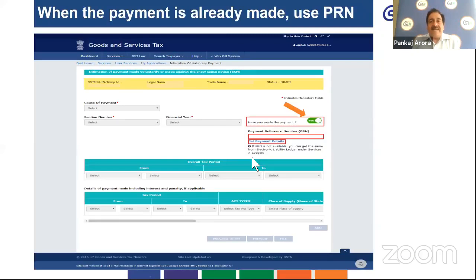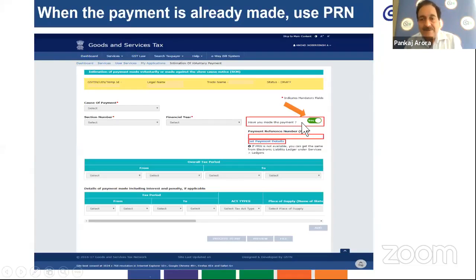So since you have made the payment in this case, now the other part remains: how to communicate the details of such payment to the tax official. In that form only, once you reopen that form, or suppose you are in real time after setting off your liability and you want to proceed further, in that case, as I have described in the earlier slides, you will have to select the option 'Have you made the payment?'